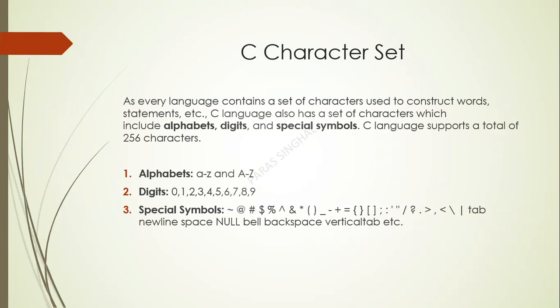So now the C character set. Every language contains a set of characters used to construct words, statements, etc. C language also has a set of characters which include alphabets, digits, special symbols. C language supports a total of 256 characters. Number 1, alphabets, small a to small z and capital A to capital Z. Digits are 0 to 9. Special symbols, you can see @, tilde, hashtag, dollar, percentage, ampersand, asterisk, etc.